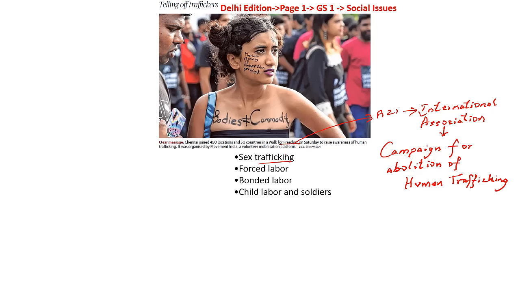The second form of trafficking is forced labor. What happens in forced labor? A person is captured and put in captivity and asked to work for a number of hours, days and years together, and all that he gets is little or no pay for the work that he has done.